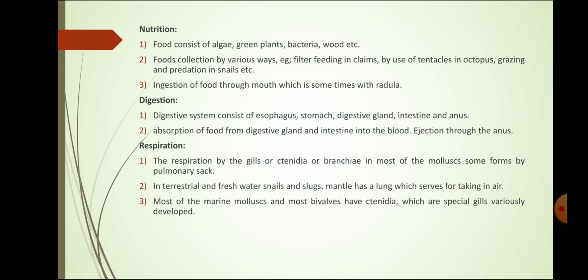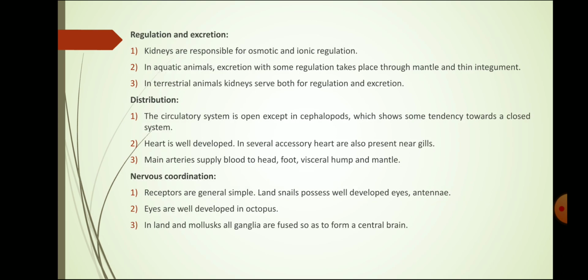Most marine mollusks and bivalves have ctenidia, which are special gills developed variously. So in such a way, respiration takes place in molluscan animals either by gill, ctenidia, or bronchi, or some special gill-like organ.